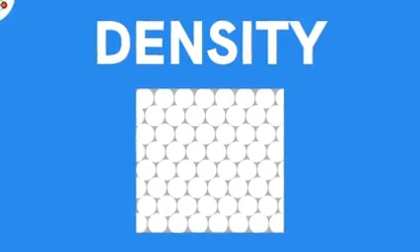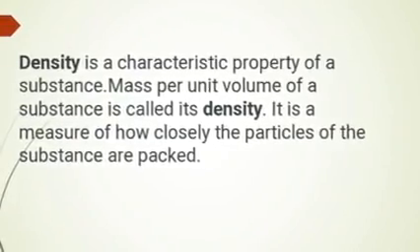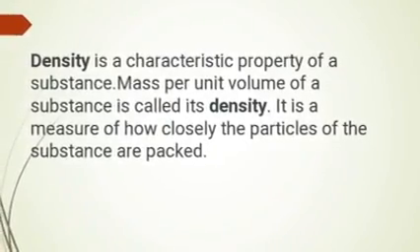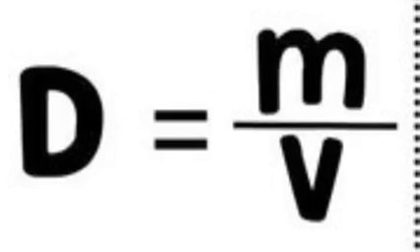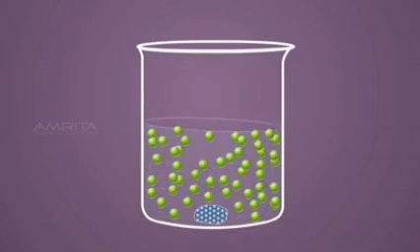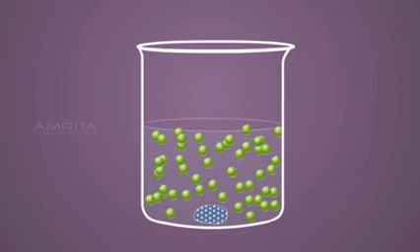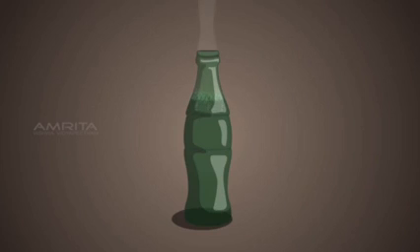Next, let us see another property of matter, that is density. What is density? Mass per unit volume of a substance is called density, and it is a characteristic property of a substance. It can be calculated by using this formula, that is density is equal to mass per volume. When a stone is dropped in a beaker with water, why does the stone sink into the water? Generally, the density of solids is high compared to liquids and gases because there is no large space between the particles. Gases have much lower density than liquids and solids.